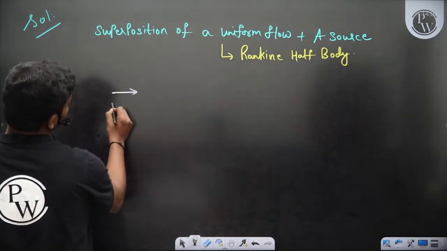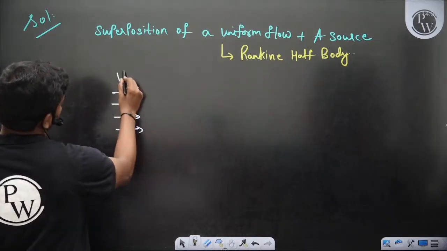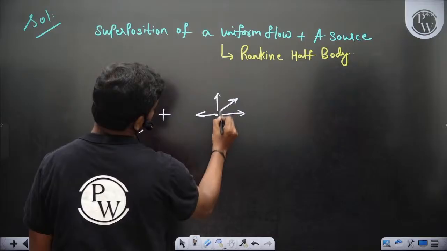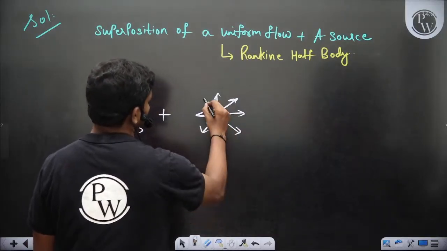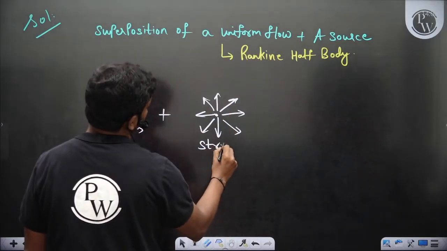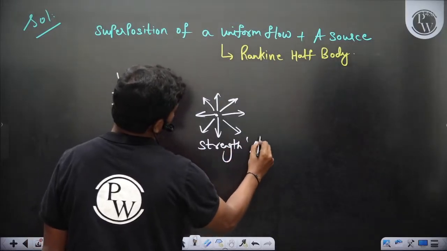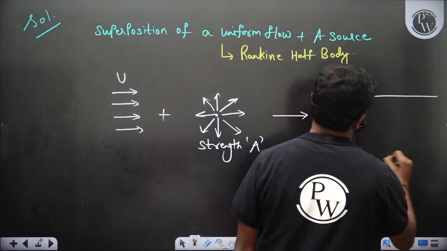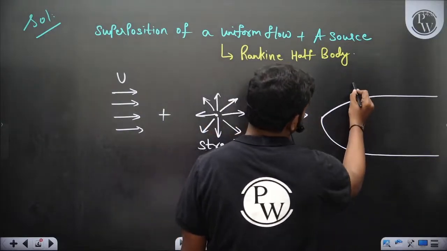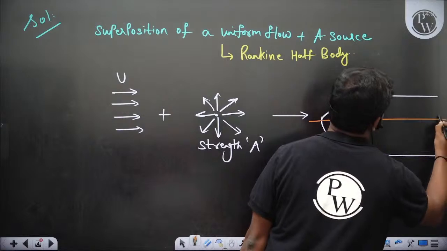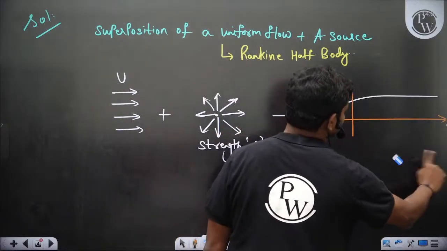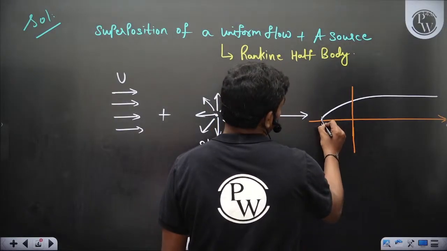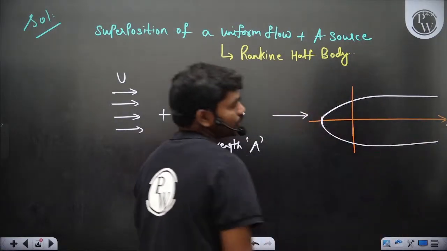So you have the uniform flow from left to right with a velocity u, plus there is also a source of strength A here. Okay, so this is a source of strength A. The superposition of these two will give a Rankine half body like this, where you can see, maybe this is not very symmetric. So this is how the Rankine half body looks.